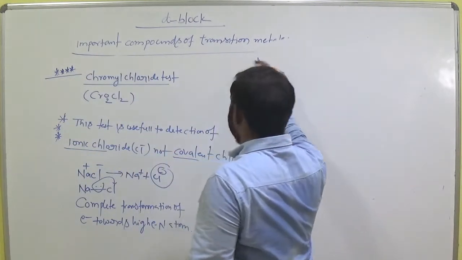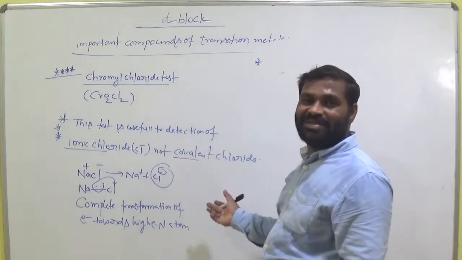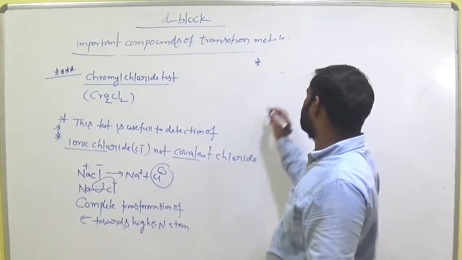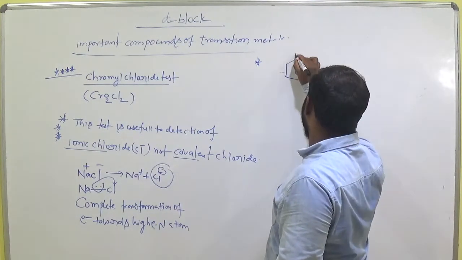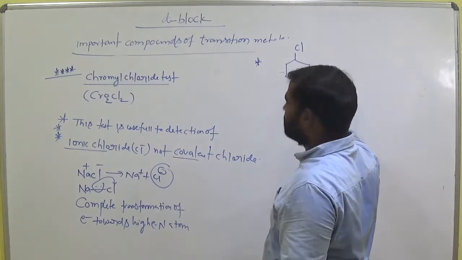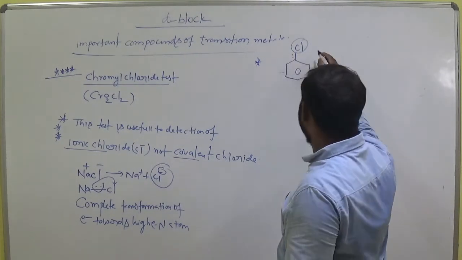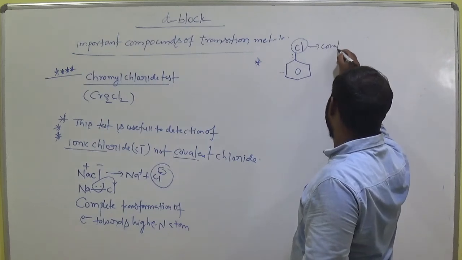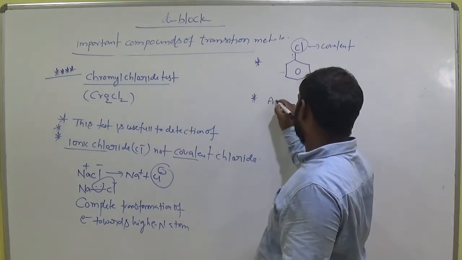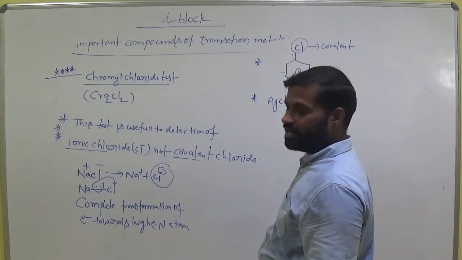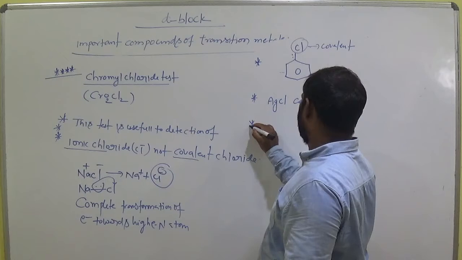Now this chromyl chloride test cannot detect the covalent. Covalent means equal sharing of electrons takes place. Let's see some of the important covalent compounds here. Chlorobenzene. Here this chlorine is covalent. Here electrons are equally sharing maximum. This chlorine is called as covalent. Okay, and AgCl, silver chloride, covalent chloride, and